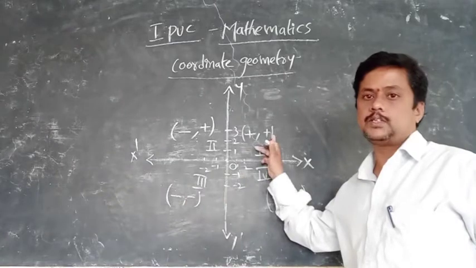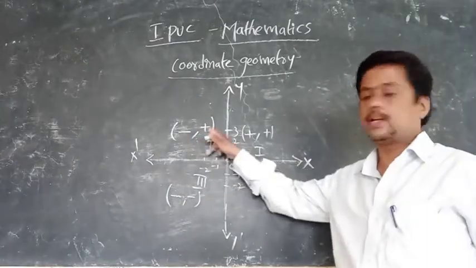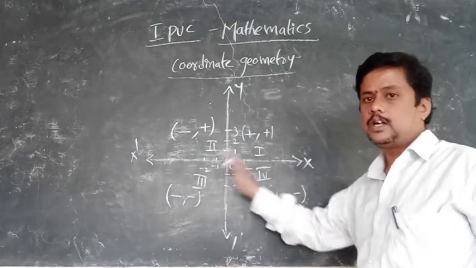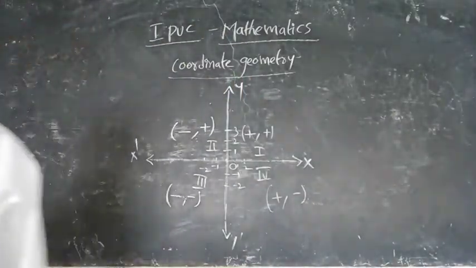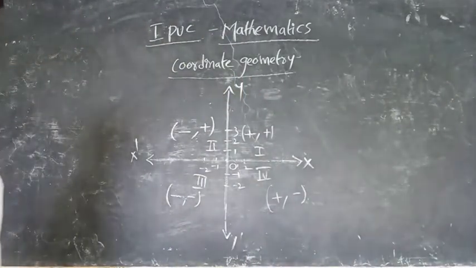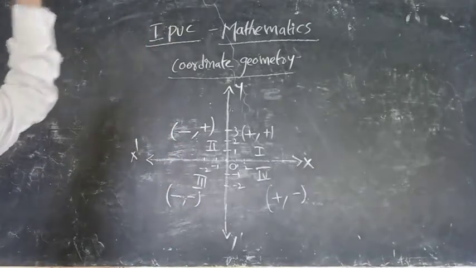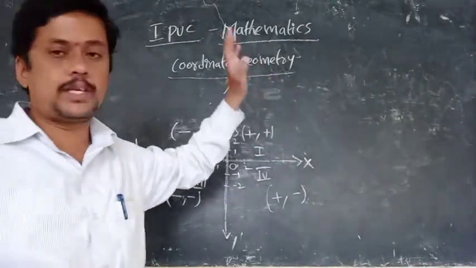In the second quadrant it is minus plus, and in the fourth quadrant plus minus. We have 4 quadrants. Understood or not? Based on this, now I will explain some concepts related to it.